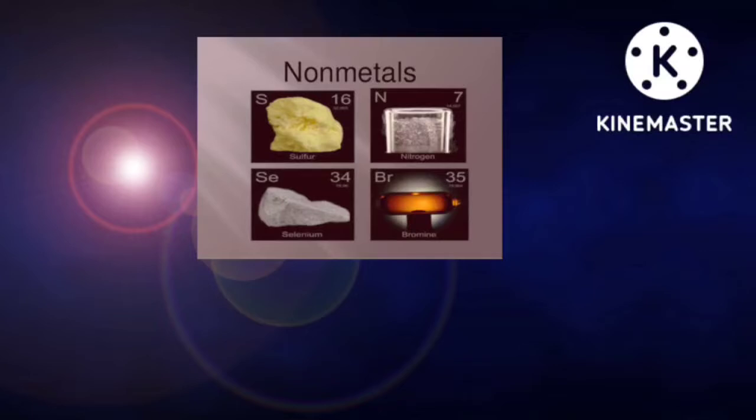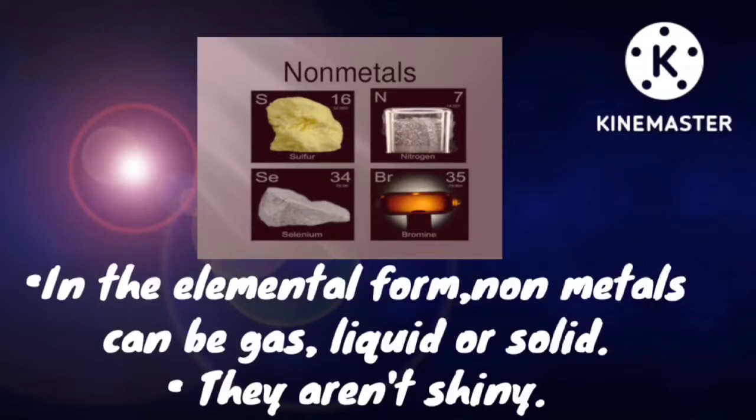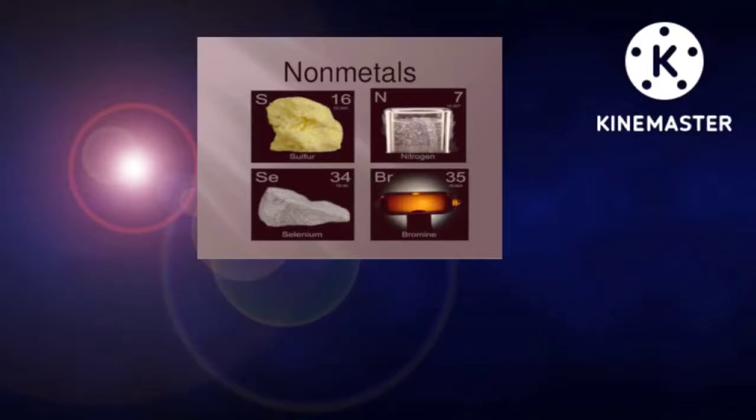So can you all see the picture here? This shows a picture of non-metals. So what are non-metals? In the elemental form, non-metals can be gas, liquid or solid. They aren't shiny, whereas metals are shiny, that is lustrous. Non-metals do not conduct heat or electricity. Usually, their melting points are lower than that of metals. Non-metals are close to noble gas configuration. So, they usually make few bonds to few neighbors.